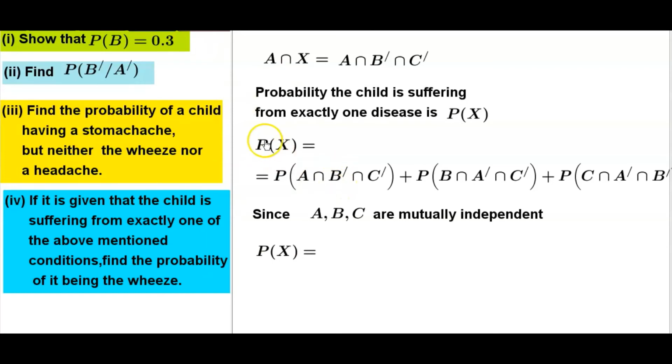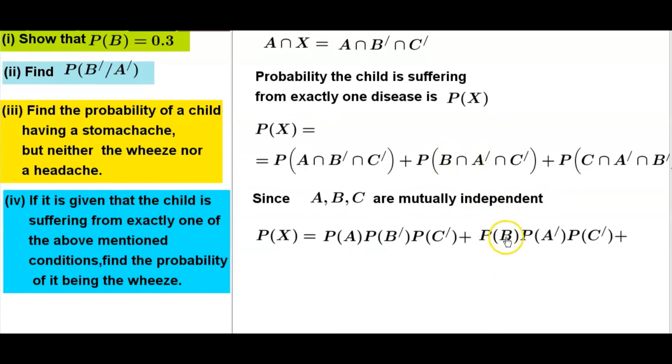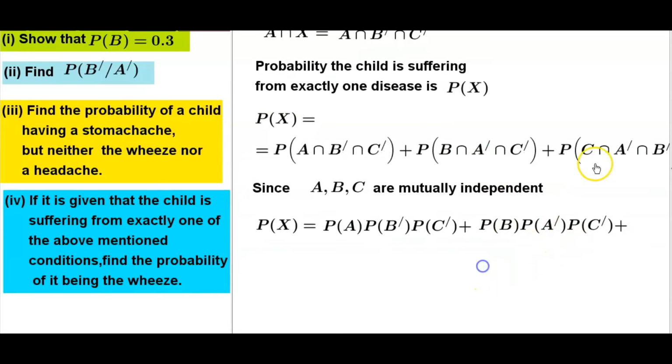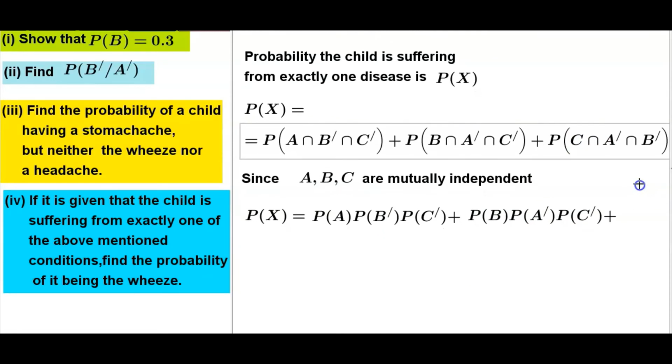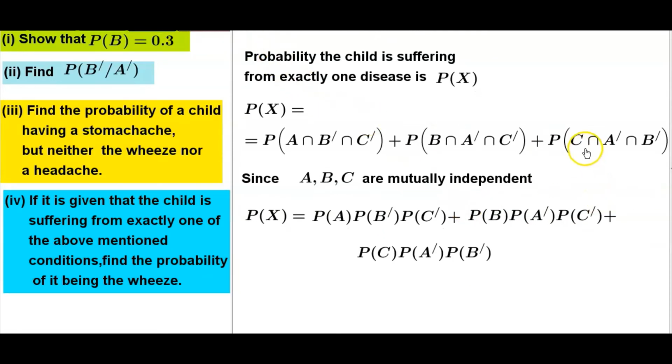Therefore probability of X is equal, for this one, probability of A into probability of complement of B into probability of complement of C, plus for this one, probability of B into probability of complement of A into probability of complement of C, plus this one, probability of C into probability of complement of A into probability of complement of B.